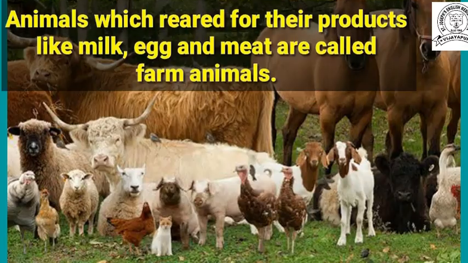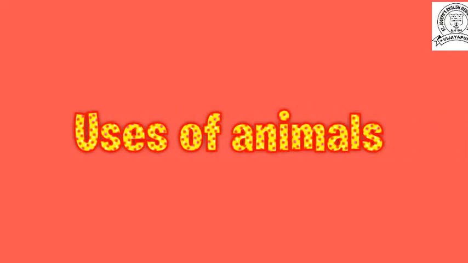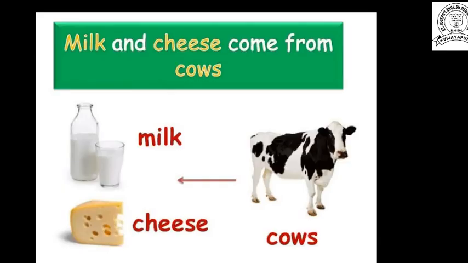Now next we discuss the uses of animals. What are the uses of animals, children? The first use is that the cow is the most useful animal because it gives us milk and it also gives us cheese, because by using milk we prepare cheese.